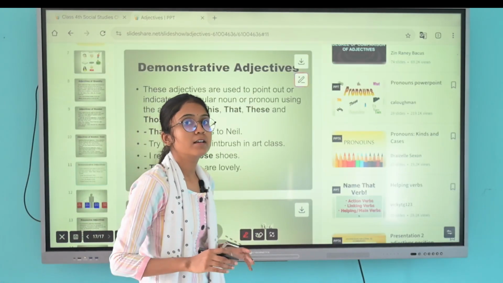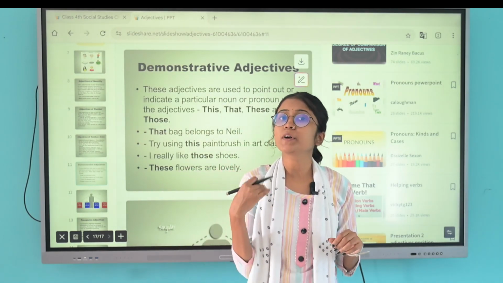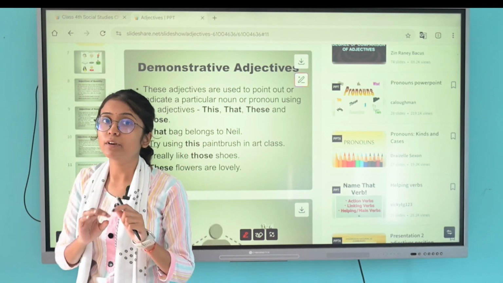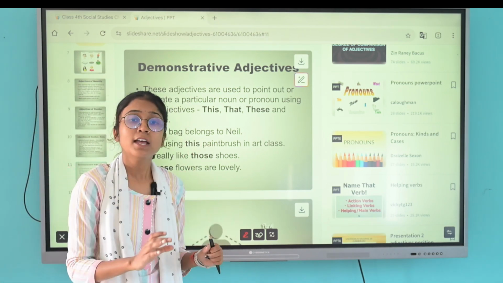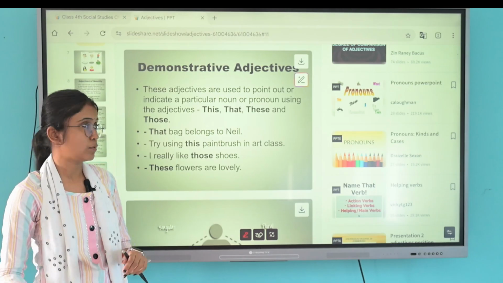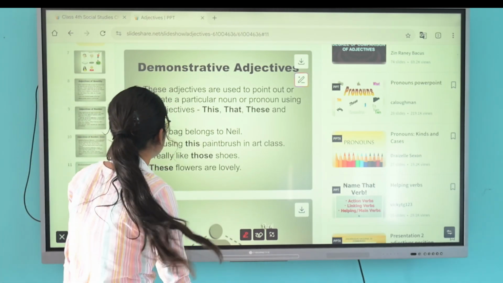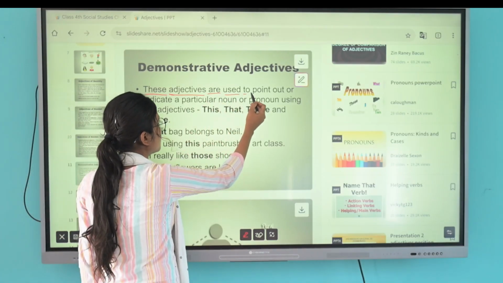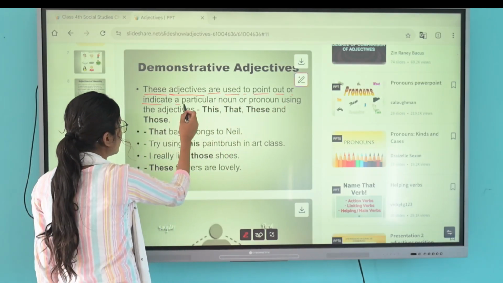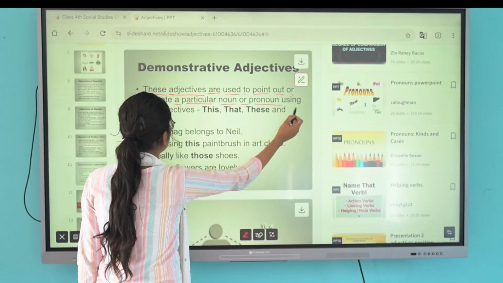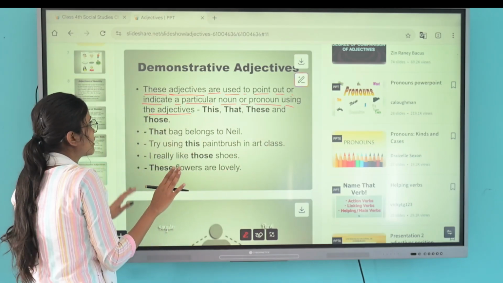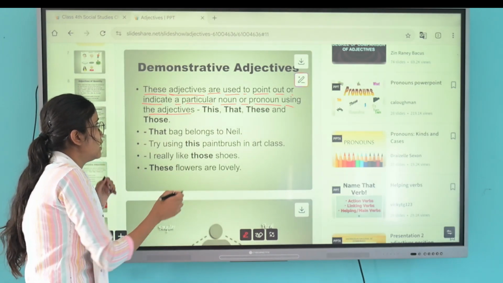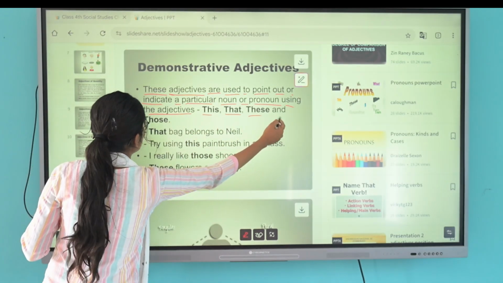The next one is the demonstrative adjective. It simply points out the noun, any kind of noun. Examples are this, that, these, those. Let's see line by line. These adjectives are used to point out or indicate a particular noun or pronoun, like this, that, these, those.